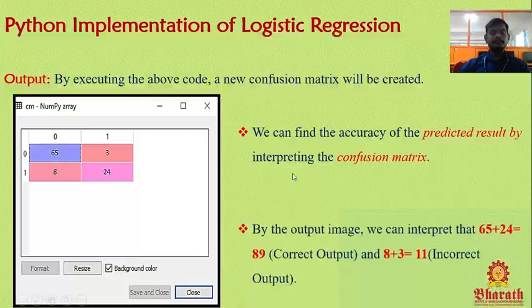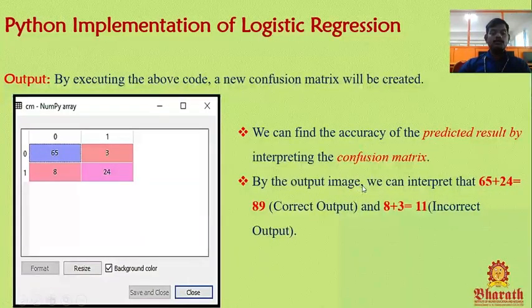You can add 65 plus 24, and you can add 8 plus 3. From the output image, 65 plus 24 is 89. That is the correct output. So we are predicting 89 percent correctly. What about 8 plus 3?